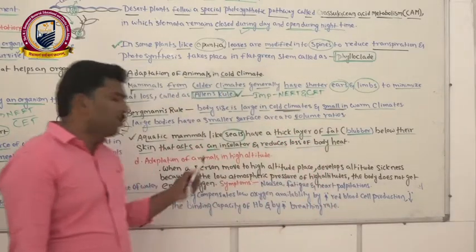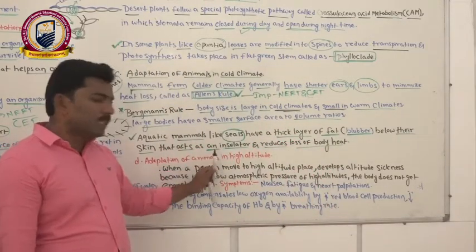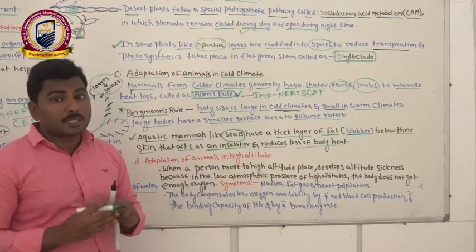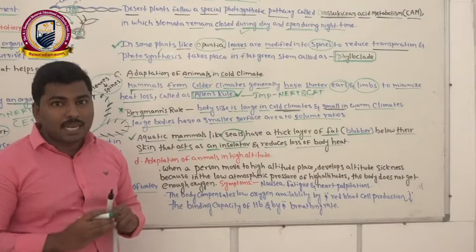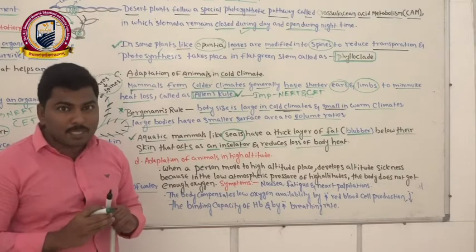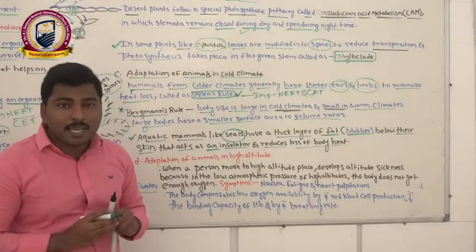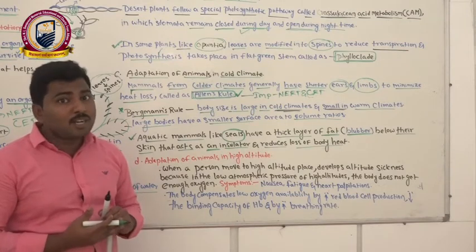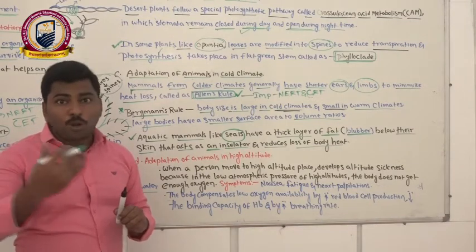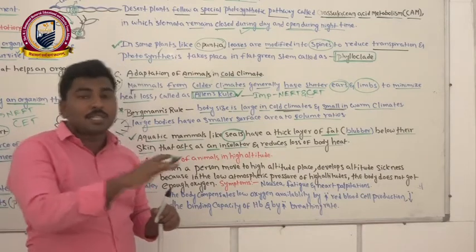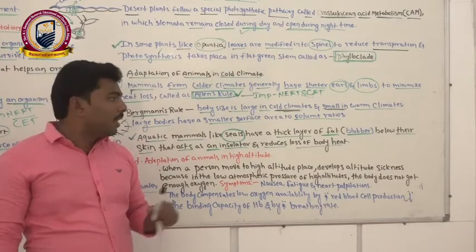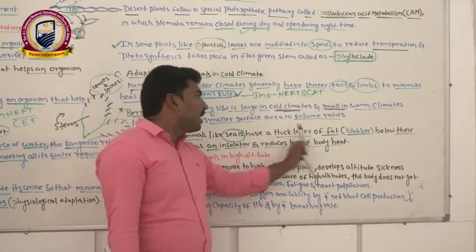We know very well about this. If you see under the skin of a seal, a thick yellow fat layer is present. That fat layer acts as an insulator. Insulator means it will not allow outside conditions to enter inside, or inside conditions to go outside.